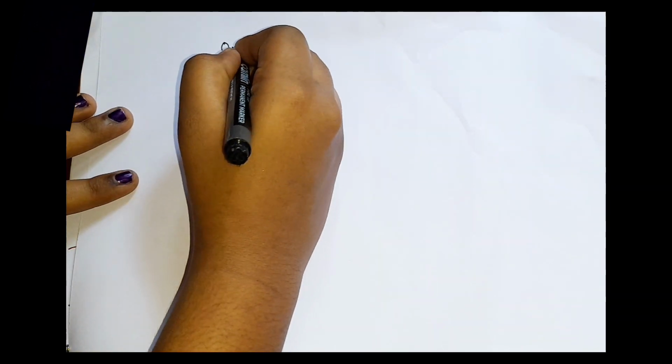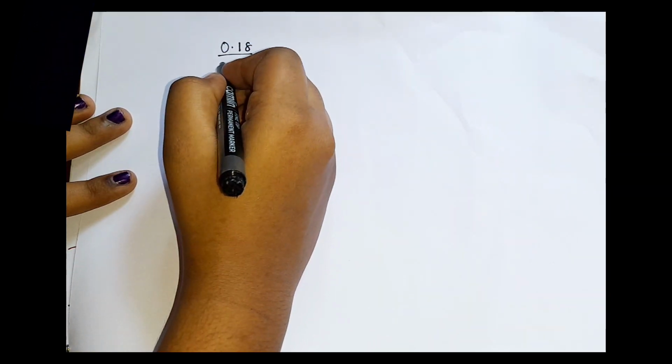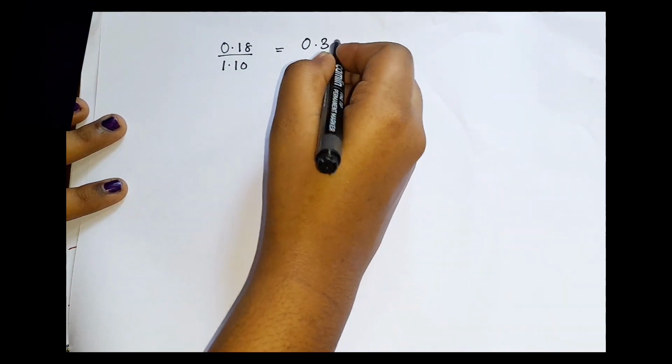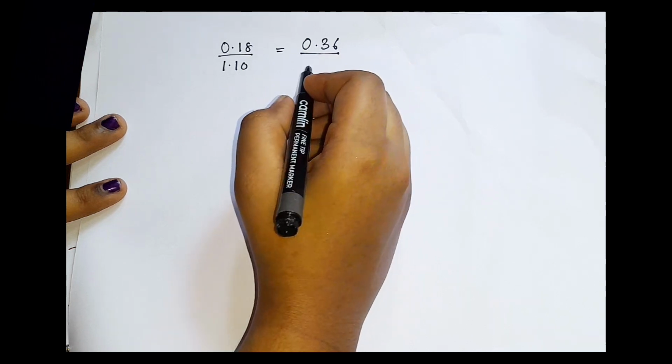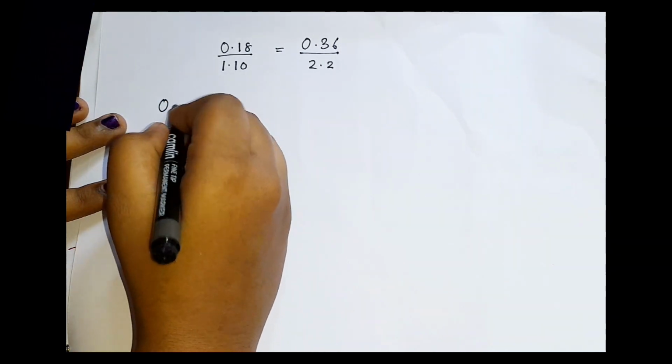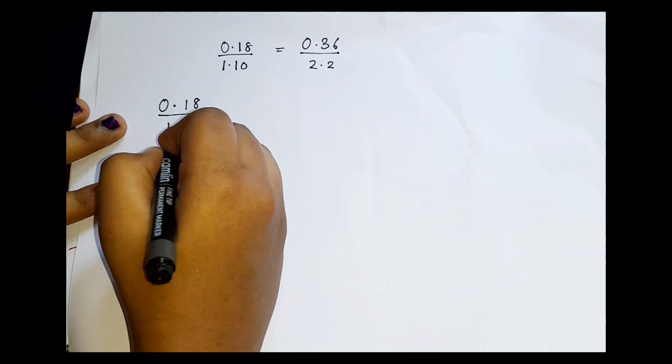So what are the values, guys? It was 0.18 by 1.10 is equal to 0.36 by 2.2. Now let me write it somewhat big, because you are supposed to take off the point.